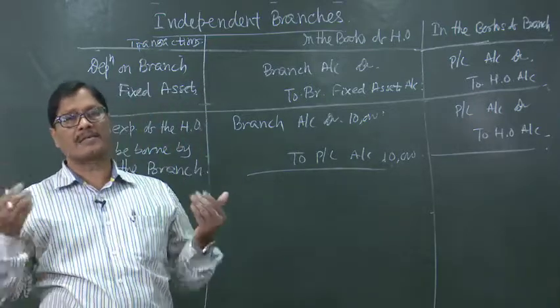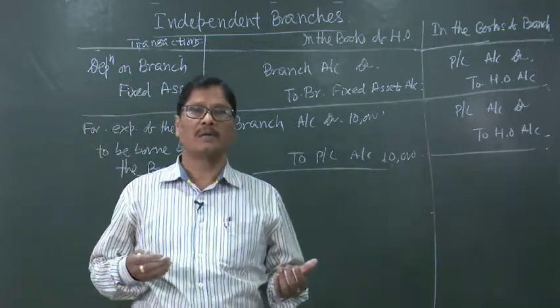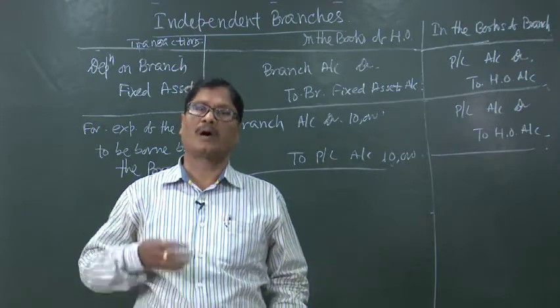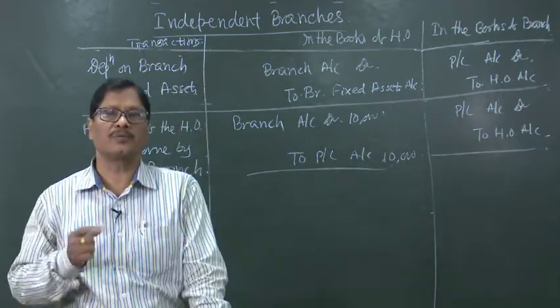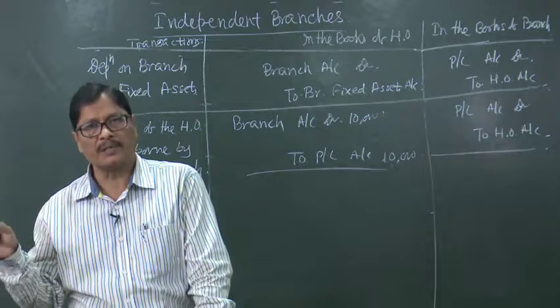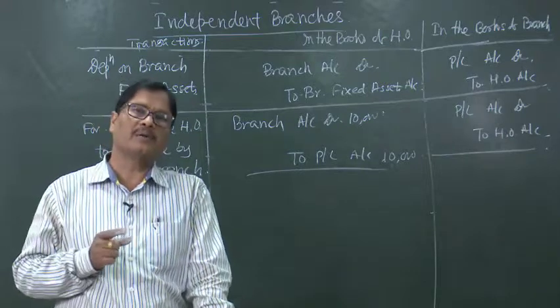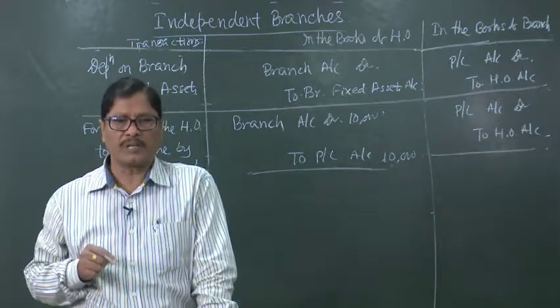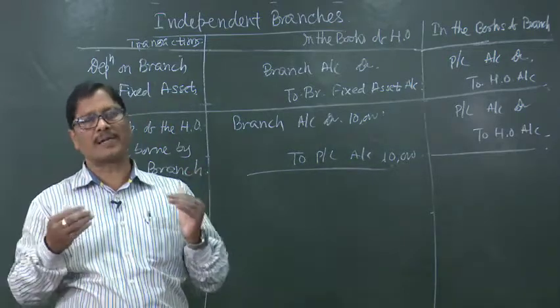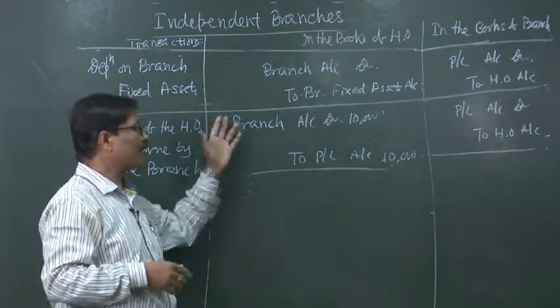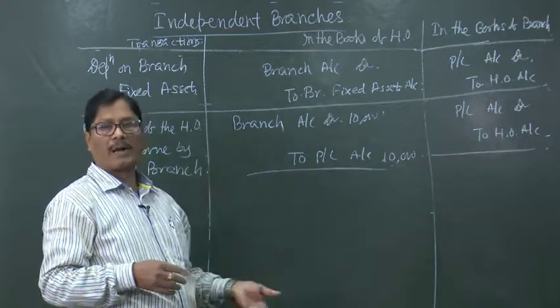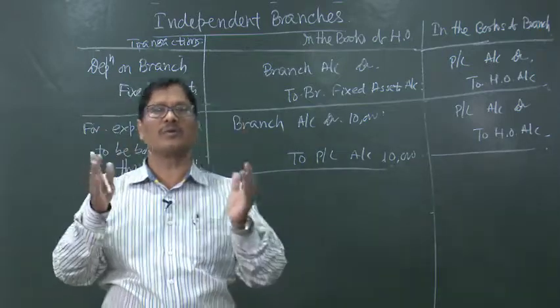The head office will open one account of the branch account. Similarly, in the books of the branch one head office account will be there. So, there must be some balance and those balances will be adjusted through these entries. After passing these entries, actually they should agree.